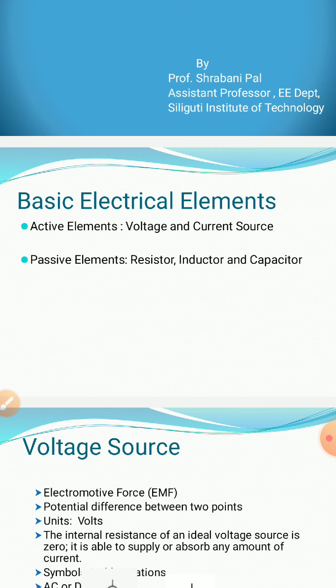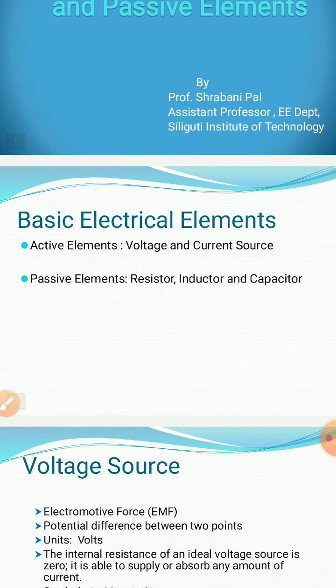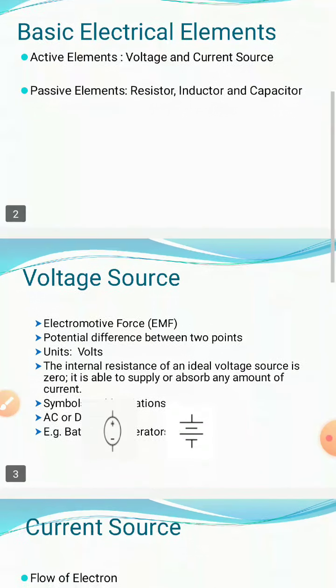We will use this kind of elements, that is voltage and current source. Passive elements are the elements which absorb power from the active element. That means to energize these elements we have to use the active element. That's why these are called passive elements, and these are resistor, inductor and capacitor.